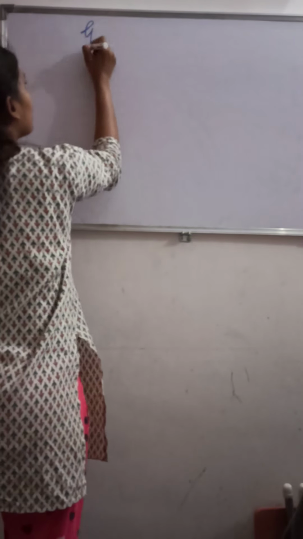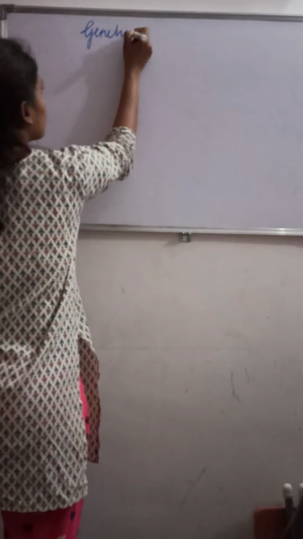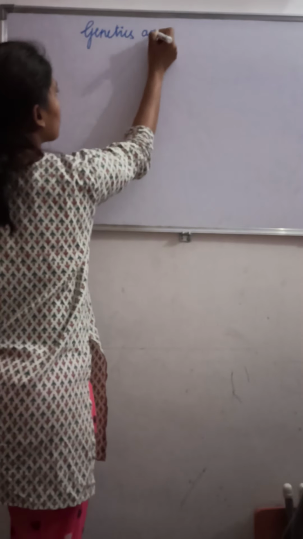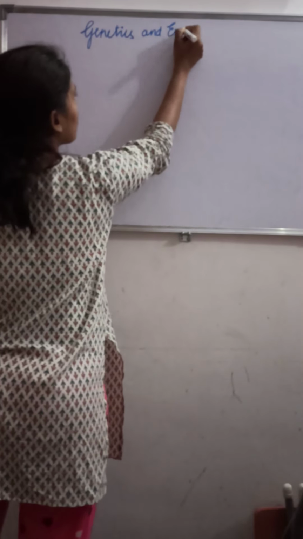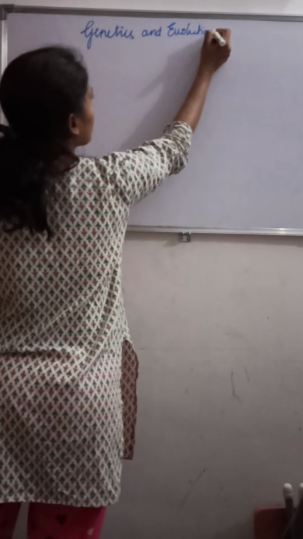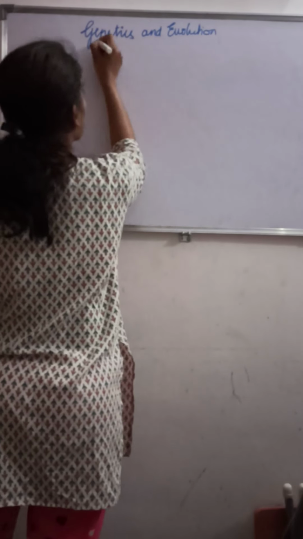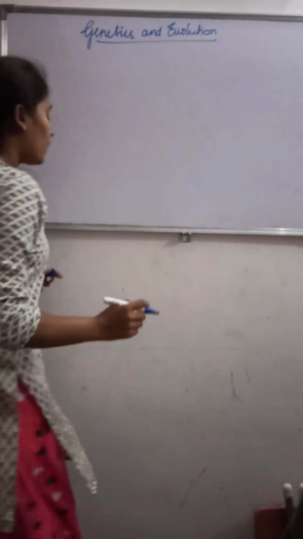Good afternoon everyone. Today we are going to deal with another important unit, that is the second unit of your second PU. So that is nothing but what? Genetics and evolution. So in this second unit of the first chapter, it is nothing but what?